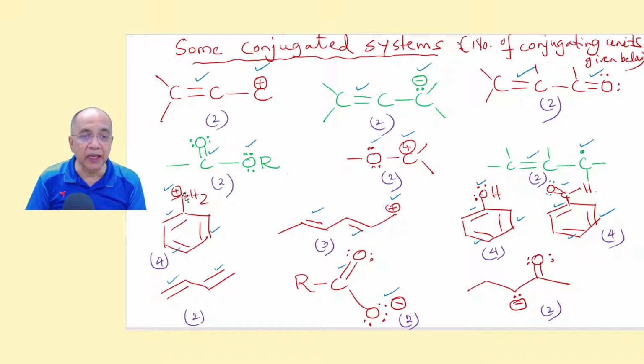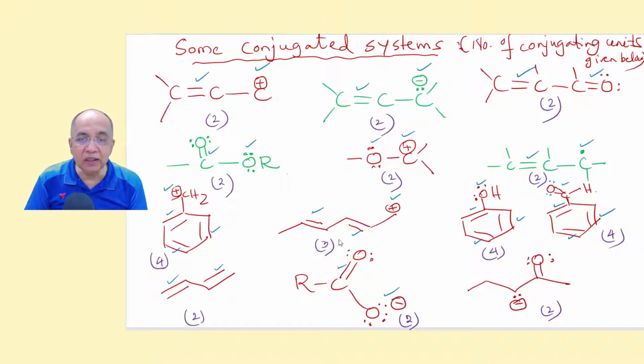Now see, an empty p orbital, that is a plus charge, and a pi bond are separated from each other by a single bond. And again, these two pi bonds are separated from each other by a single bond. These two pi bonds are separated from each other by a single bond. So it is called an extended conjugation. There are 4 conjugating units. One is the positive charge, that is an empty p orbital. The other one is a pi bonding electron pair, this is another pi bonding electron pair, another pi bond. 1, 2, 3, 4. 4 conjugating units.